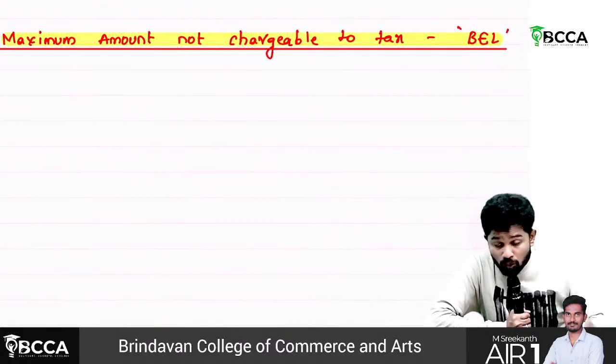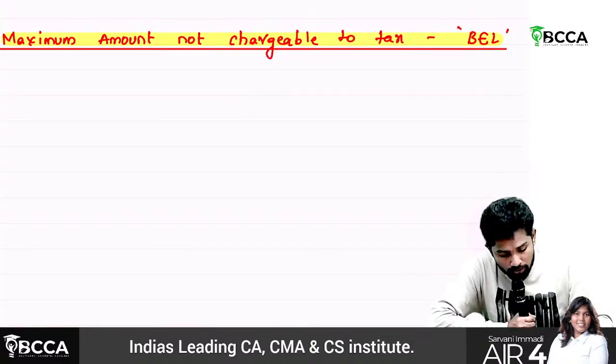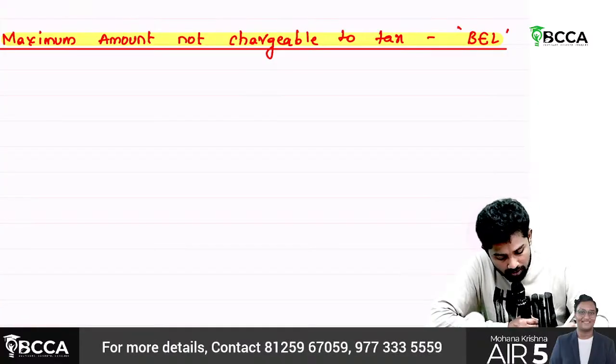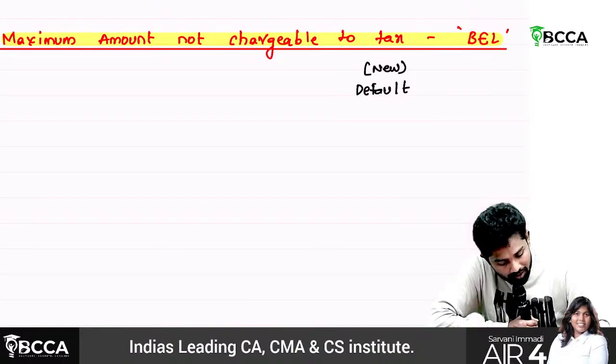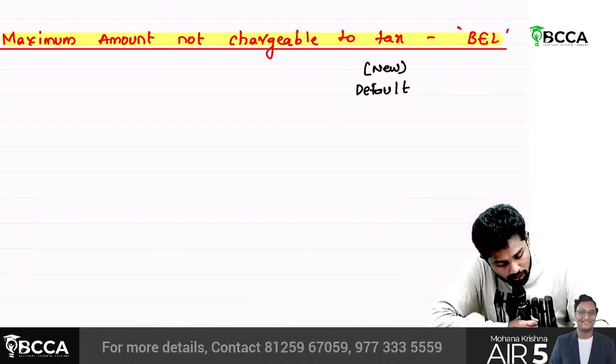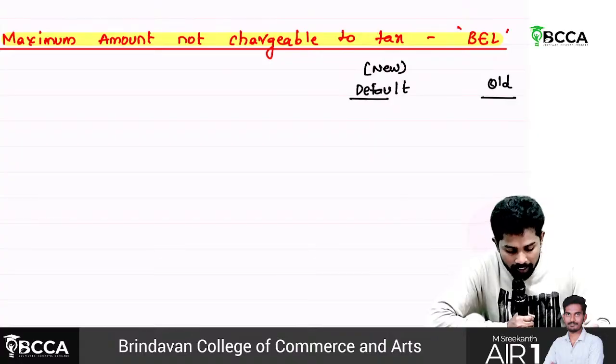See, we have two regimes here: an old regime as well as a new regime. So we'll take three columns: the particulars column, the default or new regime, and the old regime. First, the basic exemption limit.